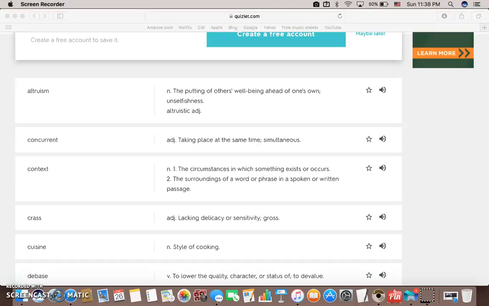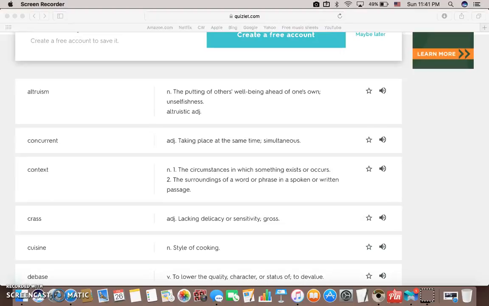Okay, context. Context has two definitions. The first one is the circumstances in which something occurs or exists. So when something is taken out of context, it is misinterpreted or misunderstood. The second definition is the surroundings of a word or phrase in a spoken or written passage. So the context basically provides more information about a specific word or phrase that is said in a passage.